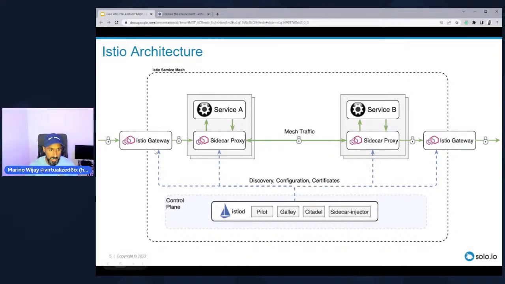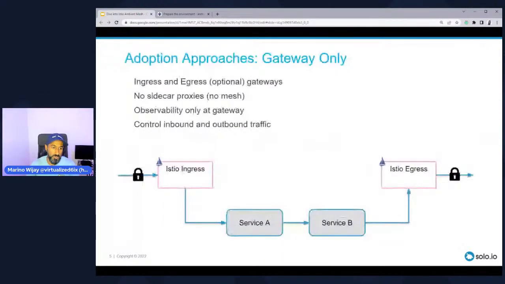But in a nutshell, this is the representation of a service mesh, and you can assume that this is inside of a Kubernetes cluster. Now, that being said, there are some key capabilities of the mesh where you might onboard just the gateway or the ingress gateway to be able to do ingress networking and then TLS termination at the edge of your microservices network. So I have a gateway that is the entry point into my cluster, and that gateway will terminate TLS inbound for any requests that are coming inbound to my services.